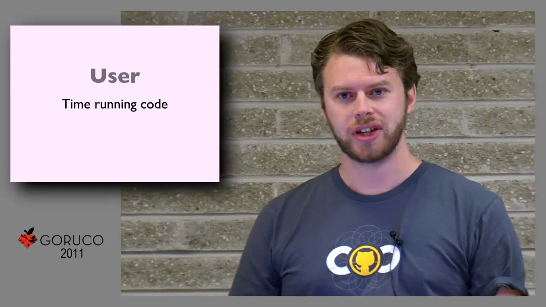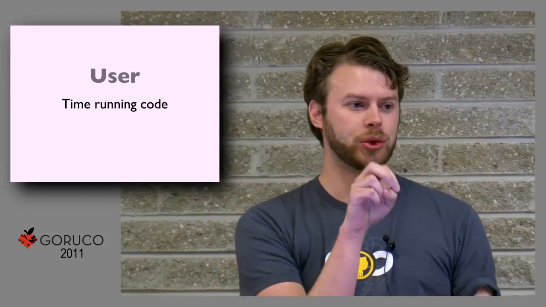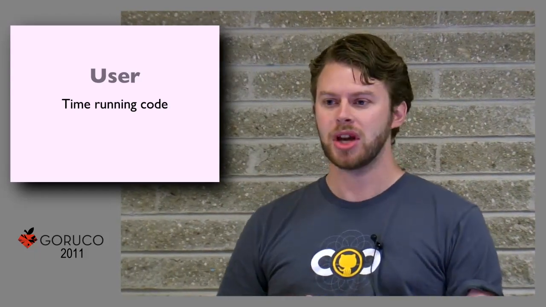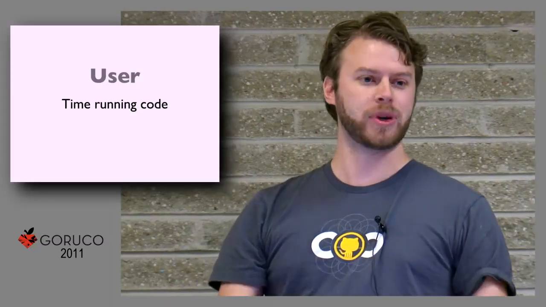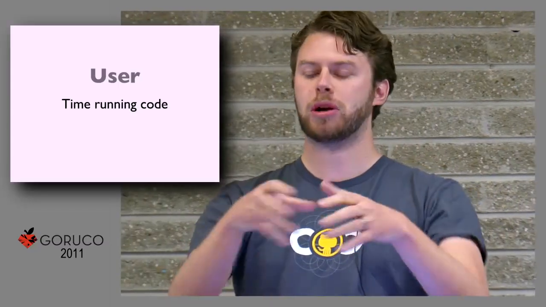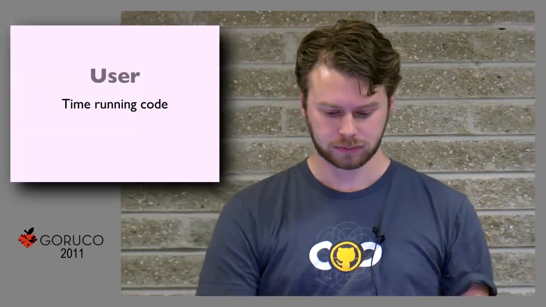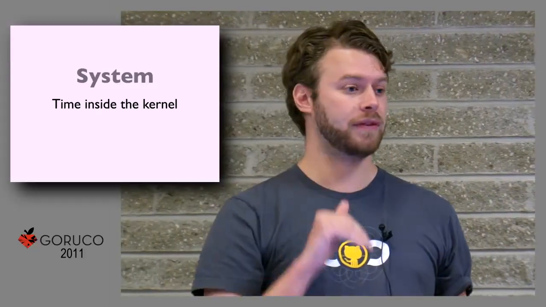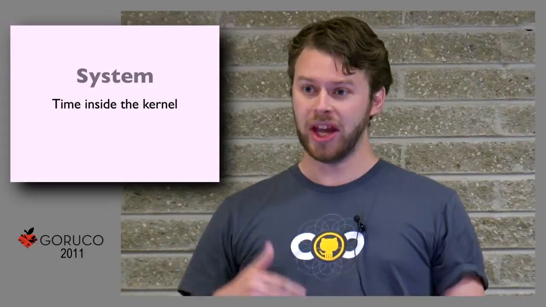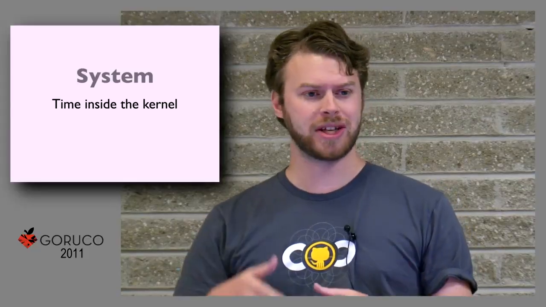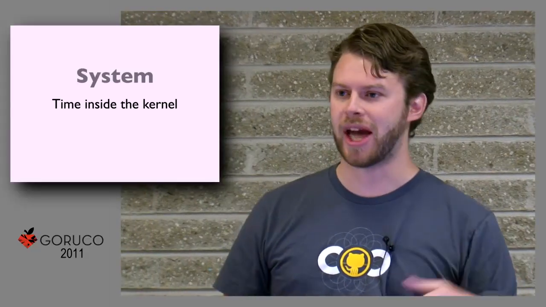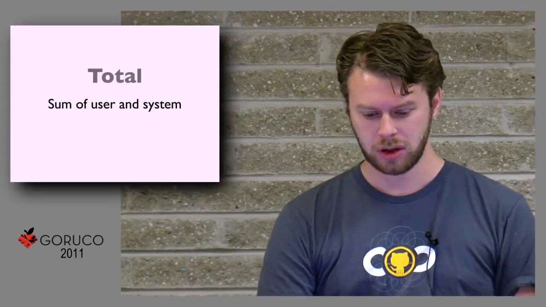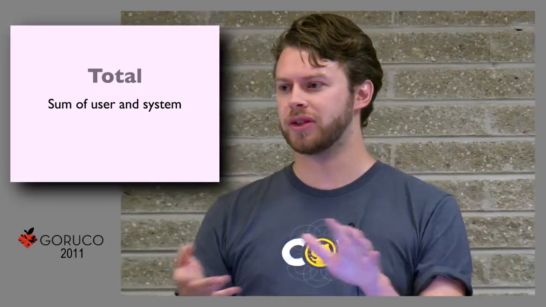So user is the time spent running code in this process. So that means how long did the actual operating system spend with this current process active, right? System is how much time is spent inside the kernel on behalf of this process. So things like I/O and all that kind of stuff will show up as kernel time because it's fetching from disk or it's getting network packets or whatever it needs to do. The total is just the sum of those, nothing magical there.